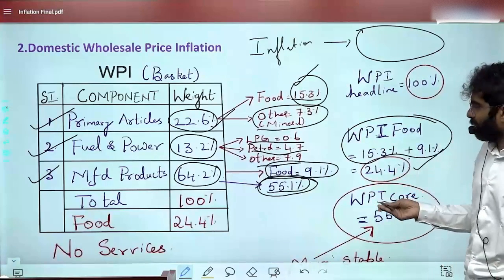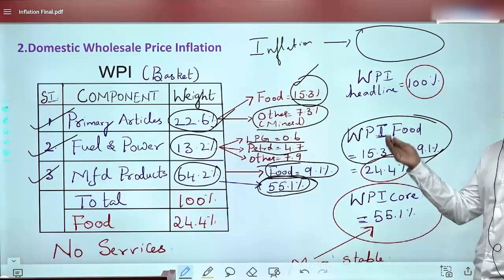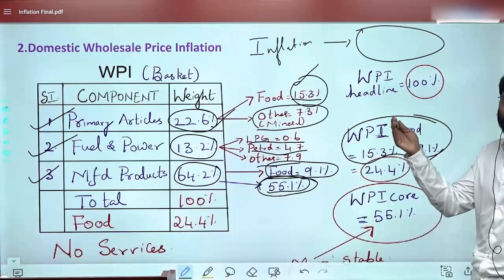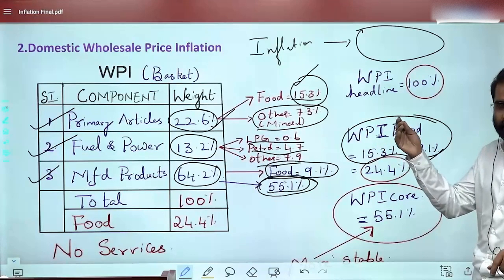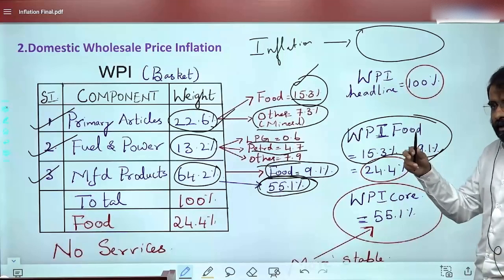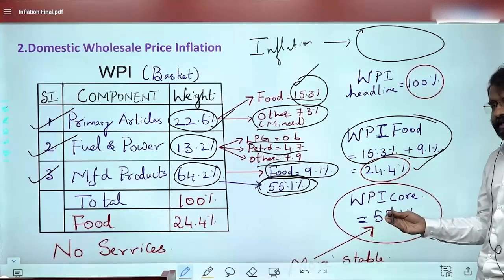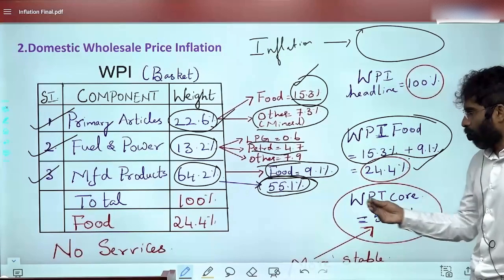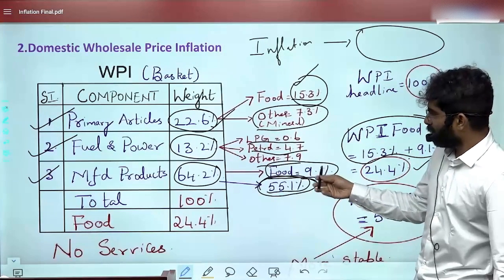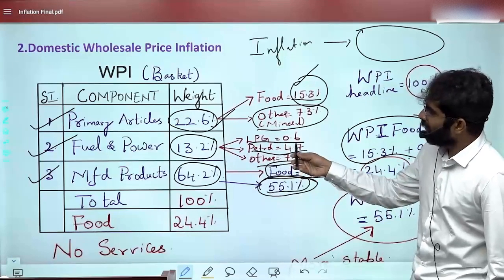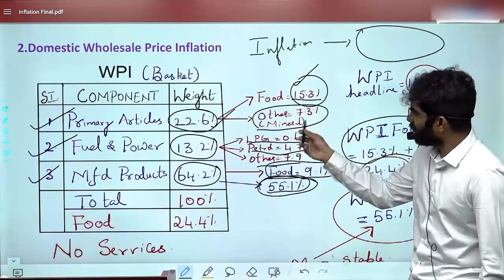Why? Because it is a stable inflation. These things keep changing because of some disruptions: rupee value fall, importing oil becomes costly, some challenge outside. So these areas keep changing at a faster pace, but core inflation doesn't change at a faster pace. When I talk about core here, I've removed the food, I've removed the fuel which changes, and I've also removed this other mineral component, etc.